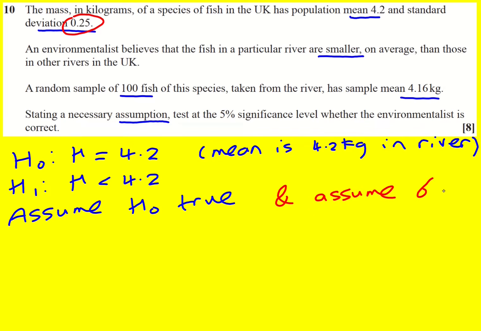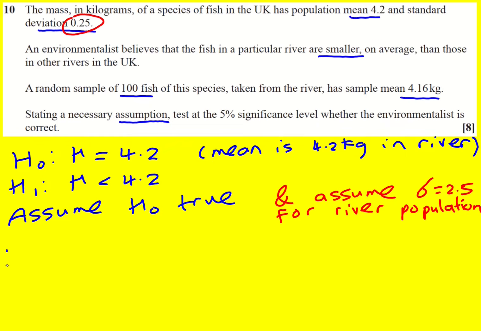Assume. We tend to always, well, we always do that in this A-level maths, but it is an assumption that you're making because it might not be true. They might have a different spread. They're different fish.